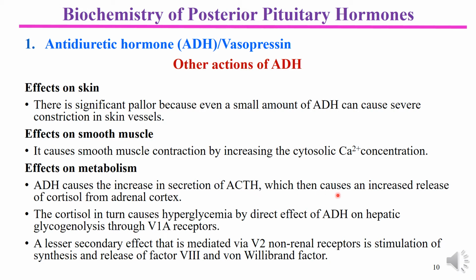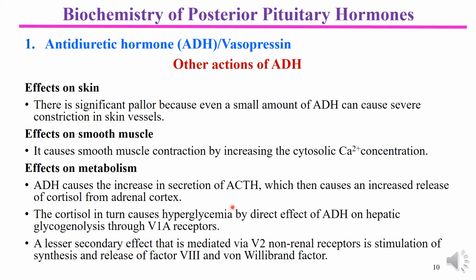This ACTH causes an increased release of cortisol from the adrenal cortex. This cortisol, which is the secretion of the adrenal cortex, is a steroid in nature. It causes hyperglycemia by potentiating, or by direct effect of ADH on, hepatic glycogenolysis through V1A receptors. So in turn, we can say that cortisol is released under the influence of ACTH, and ACTH is released under the influence of ADH, and the final effect, considering the carbohydrate metabolism, is hyperglycemia.